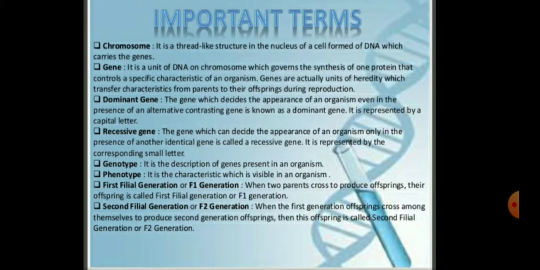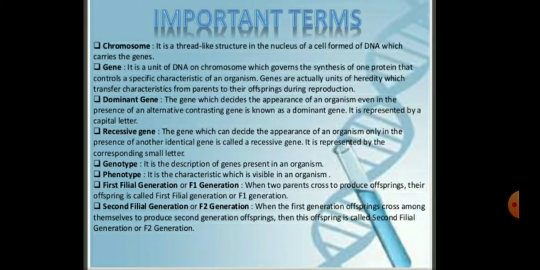And what do we mean by genes? It is the unit of DNA on a chromosome which governs the synthesis of one protein that controls a specific characteristic of an organism. So genes are actually the units of heredity which transfer the characteristic features from parents to their offspring during reproduction.